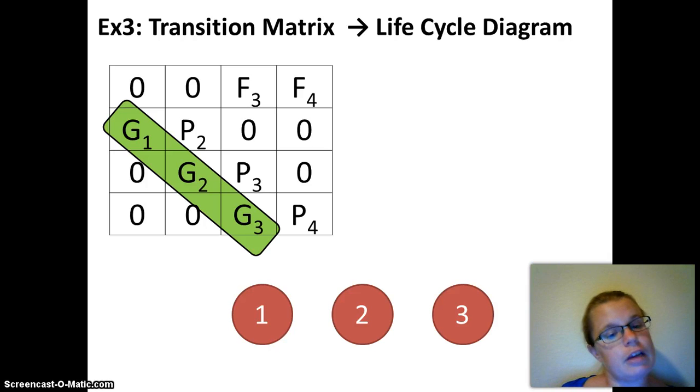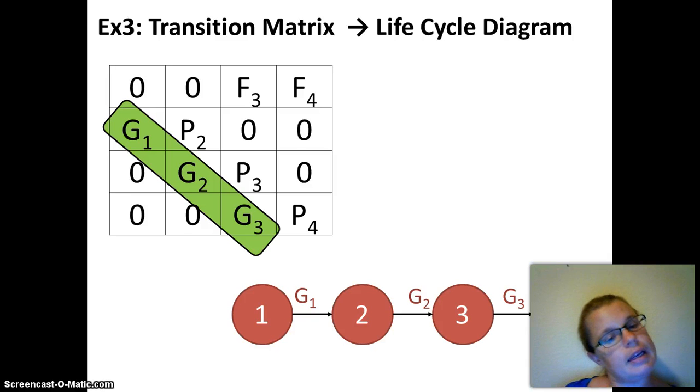Which stages grow into the next stage? Well, there's a G1 that's from stage 1 to 2, a G2 that's from stage 2 to stage 3, and a G3 that's from stage 3 to stage 4. So stages 1, 2, and 3 can grow.